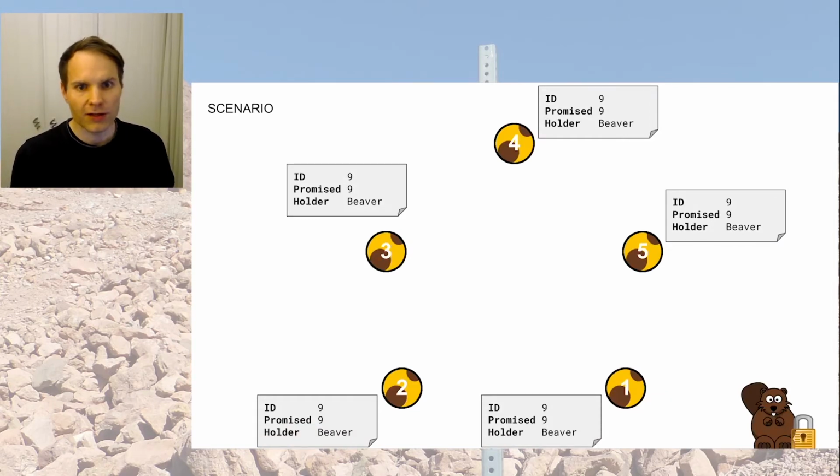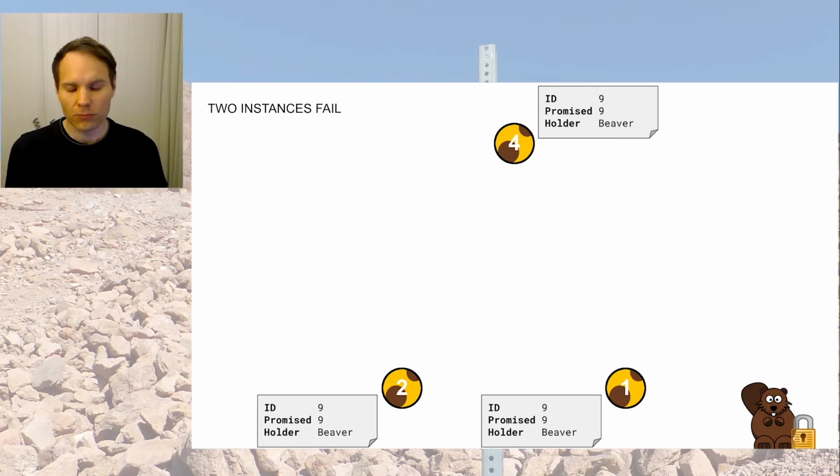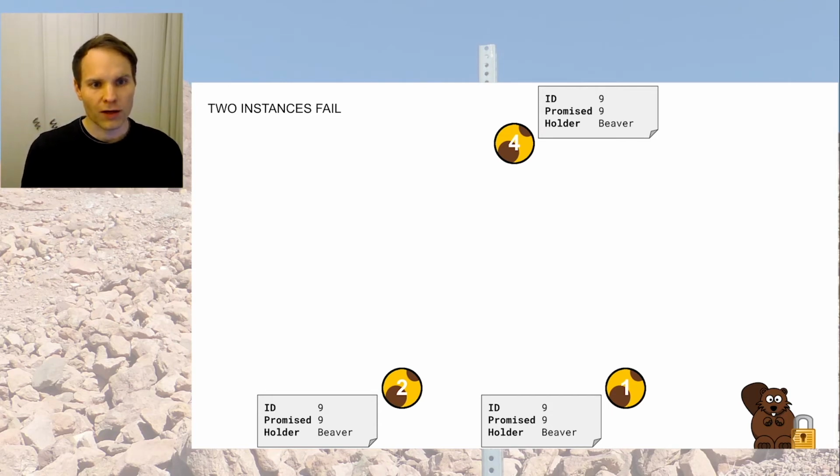We are currently at ID number 9, and the log holder is beaver. So we have had a couple of state changes, and currently, once again, beaver is the holder of the log, and the quorum agrees on that. And what now happens is 1 or 2 data centers burn down, like they do every now and then. And now we have only 3 instances in a quorum of 5. 3 is still a majority, so that means we are still good.